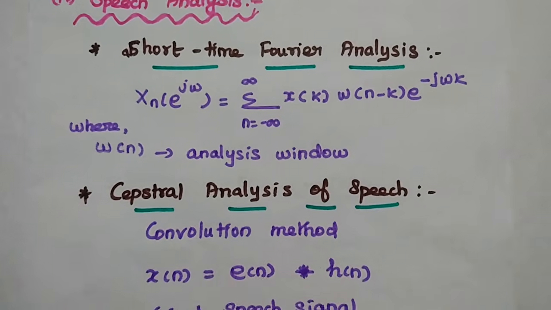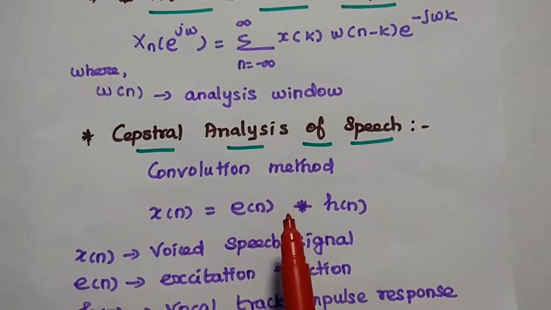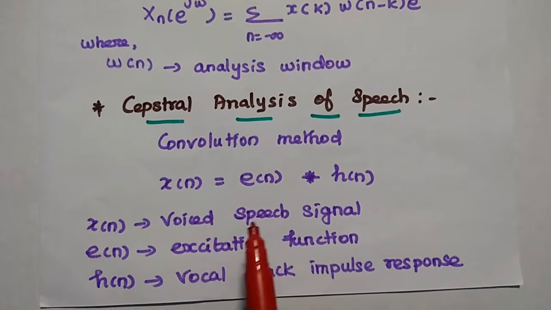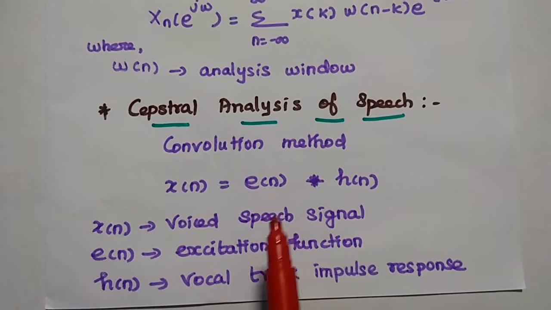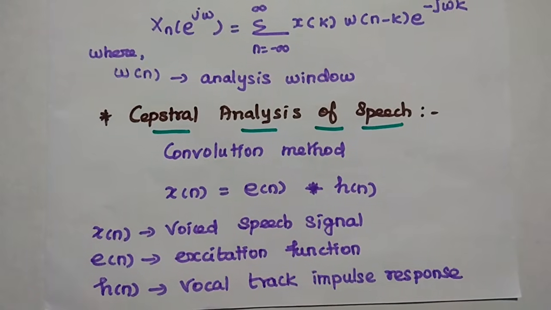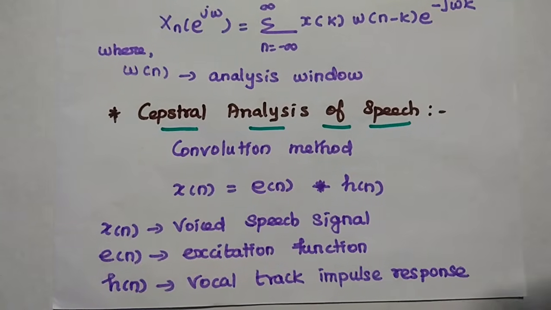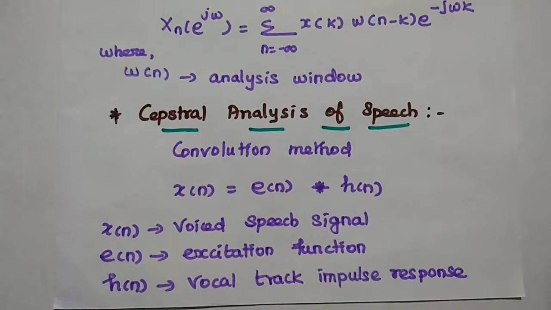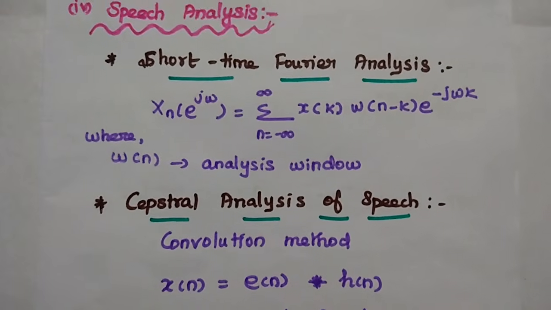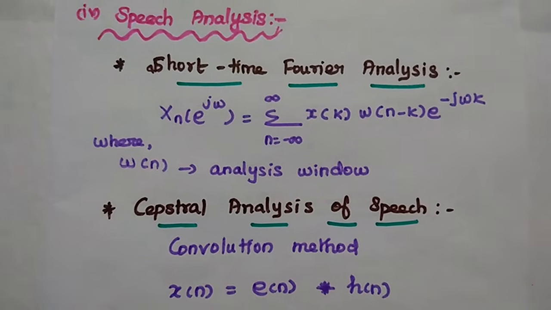Next one is cepstral analysis of the speech signal. Cepstral analysis here means we are going to use the convolution method. The output signal, the voiced speech signal, can be obtained by convolving the excitation function and the vocal tract impulse response. By convolving these two we can obtain the voiced speech signal. This kind of speech analysis method is widely used in the medical field as well as in the defense field.